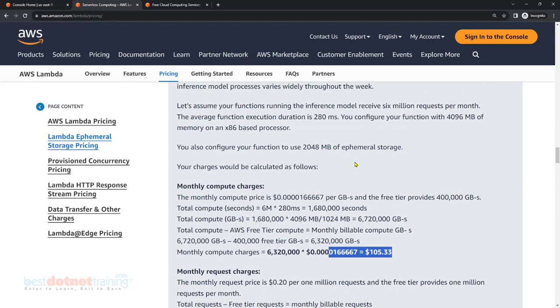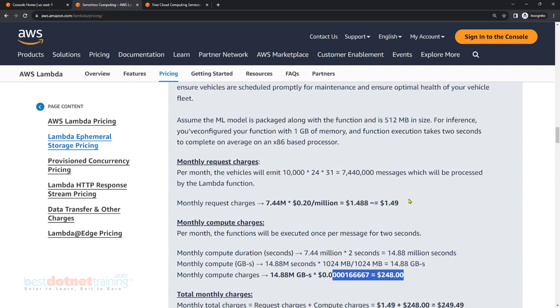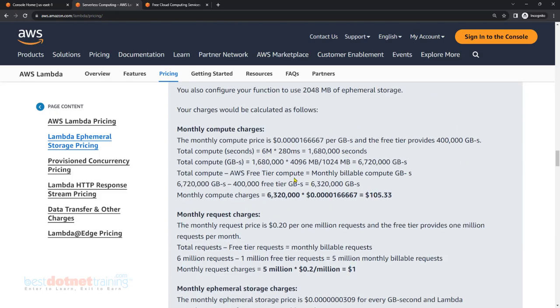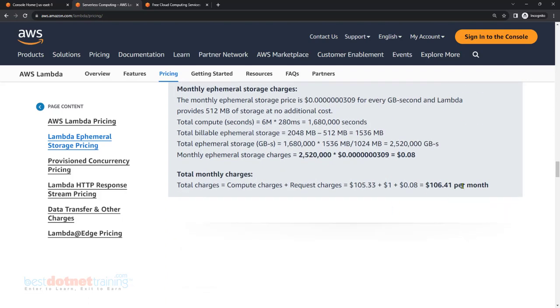So where are you paying more? Always in compute charges, not in request charges. Compute is determined by what? How much time and how much memory is occupied. So more time and more memory obviously means more cost. As simple as that. This is the monthly cost that you'll end up getting.